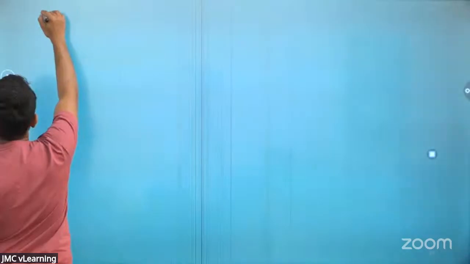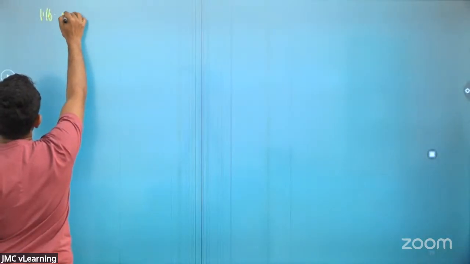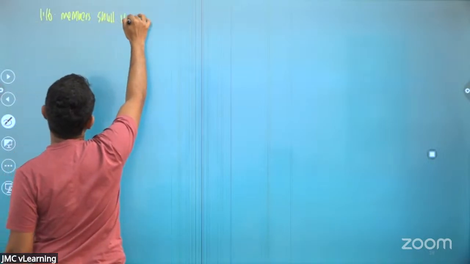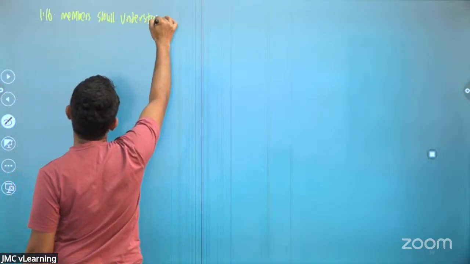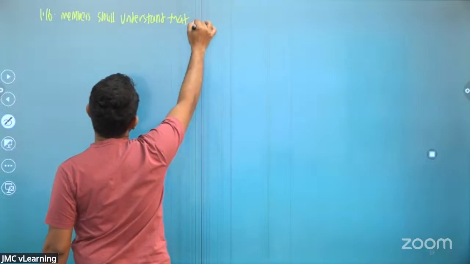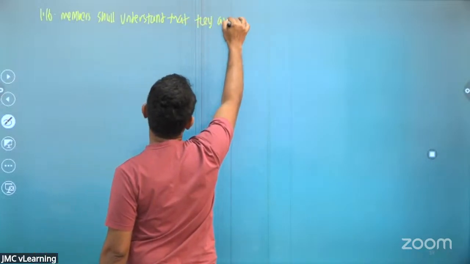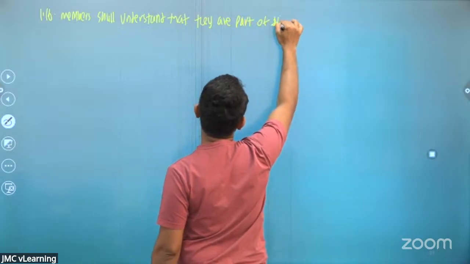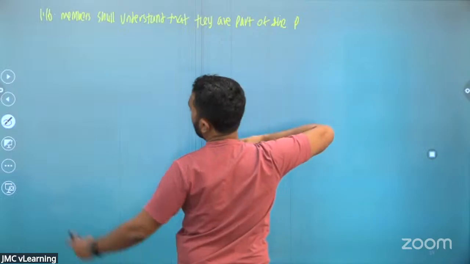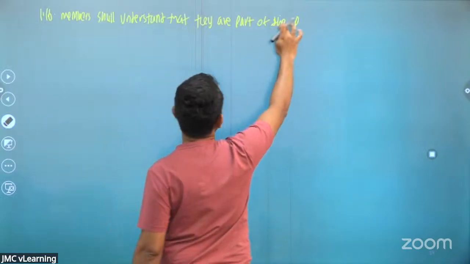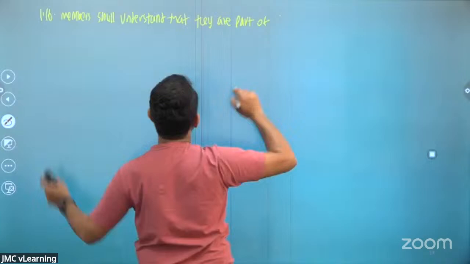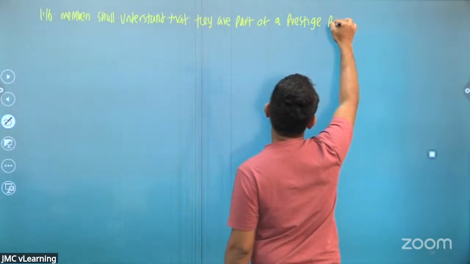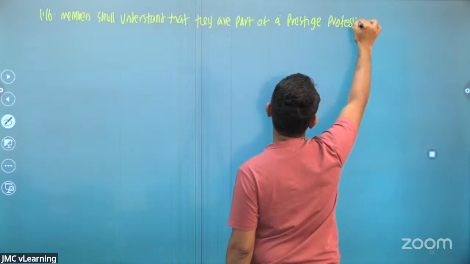So the question is 1.16. Members shall understand that they are part of a prestigious professional body.